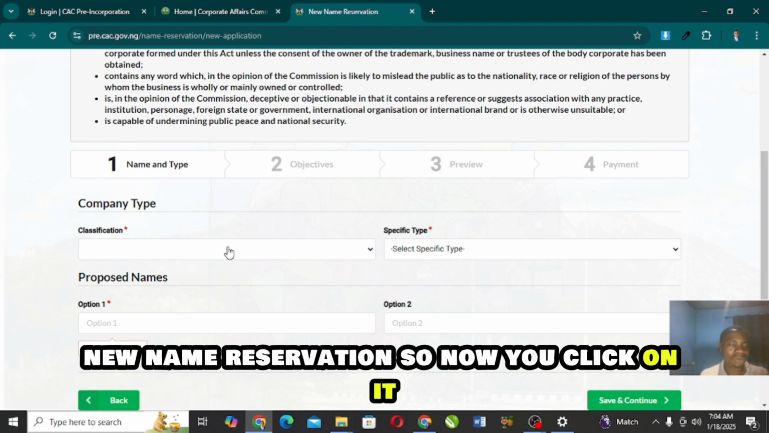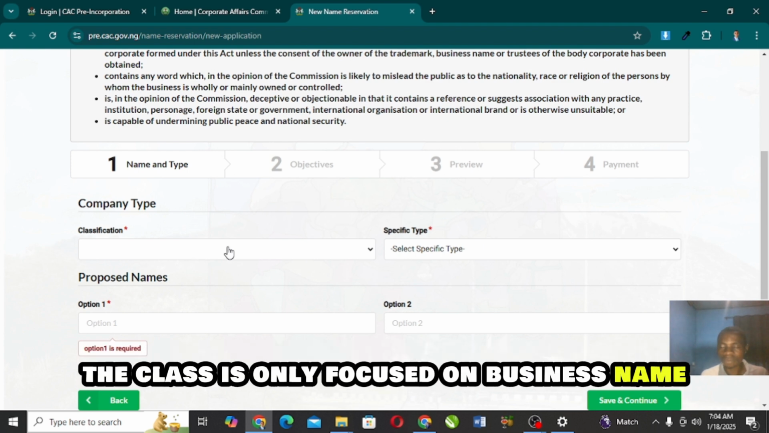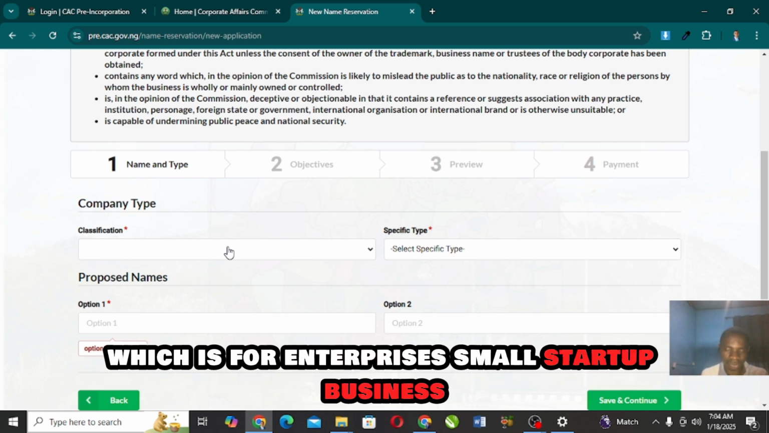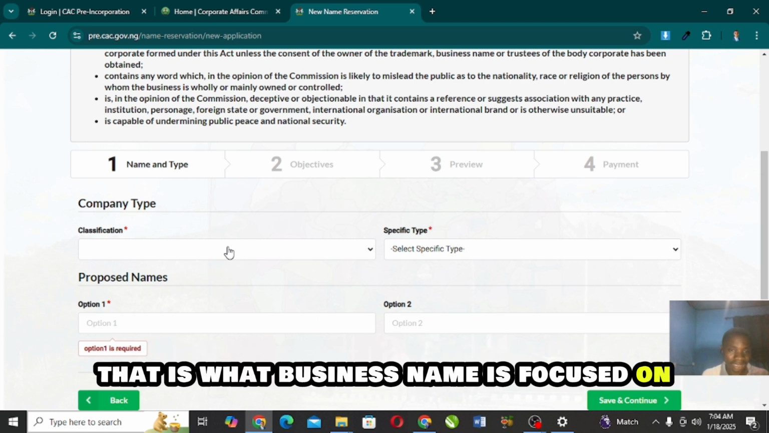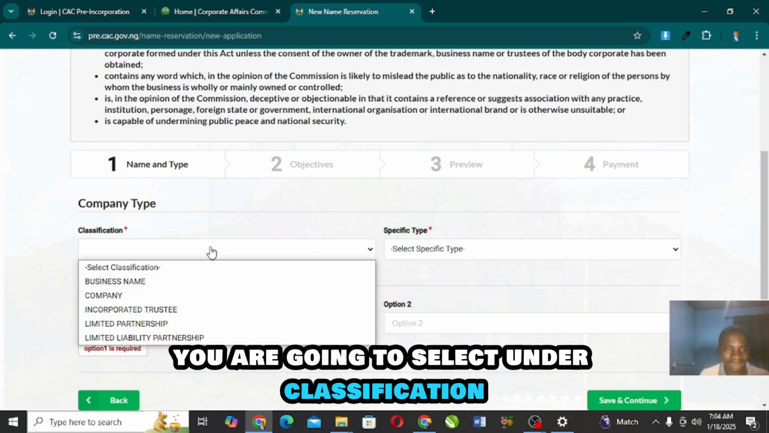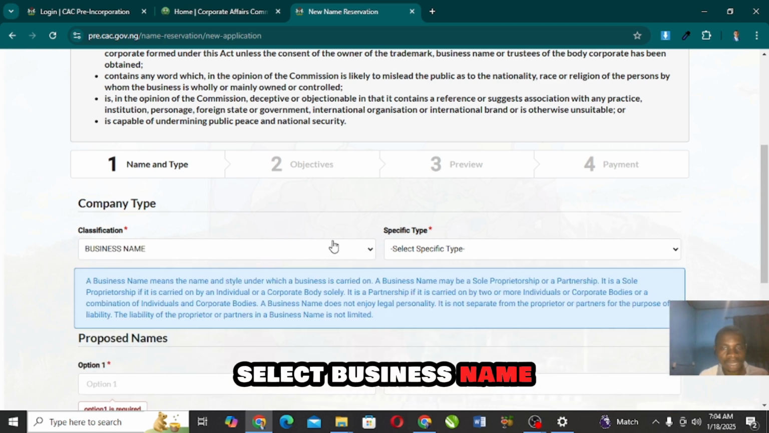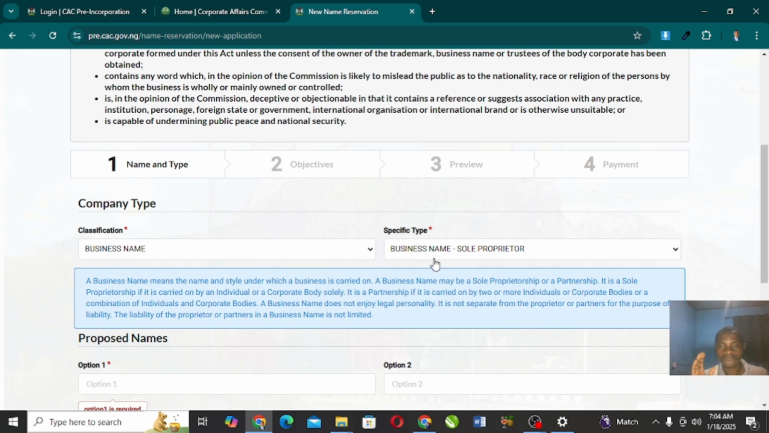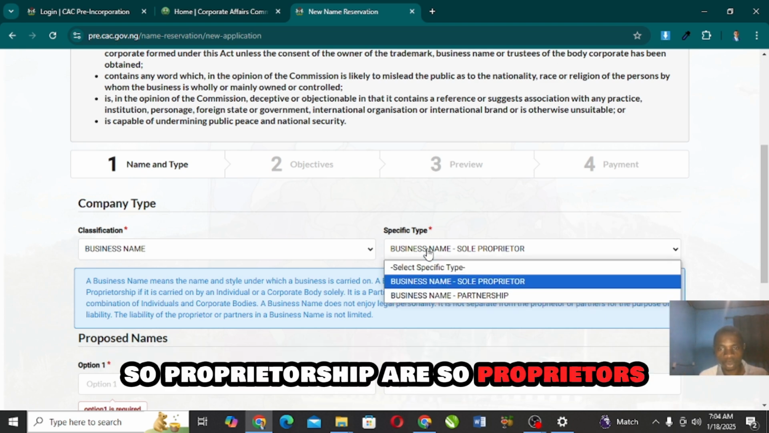So now you click on it. The class is only focused on business name. This is business name, which is for ventures, for enterprises, small startup businesses. That is what business name is focused on. Under classification, we are going to select business name. Then under the specific type, you are going to select sole proprietorship.